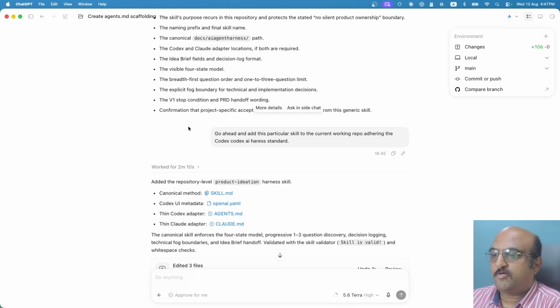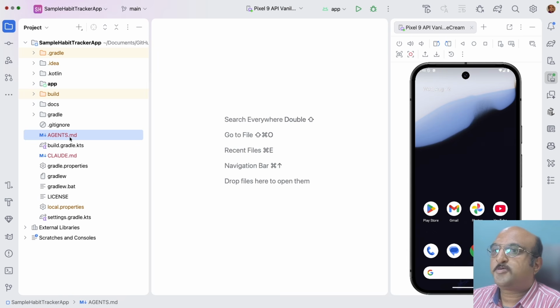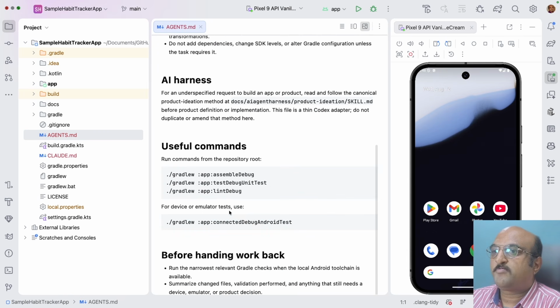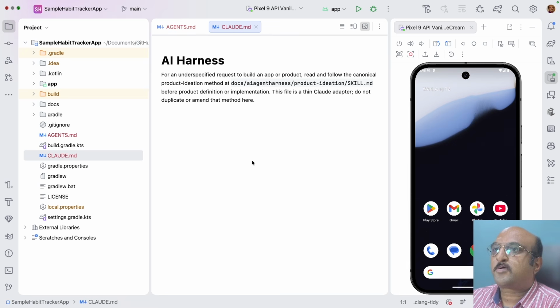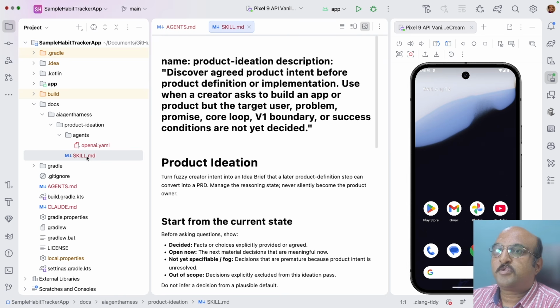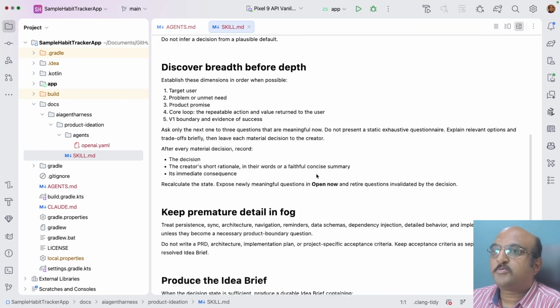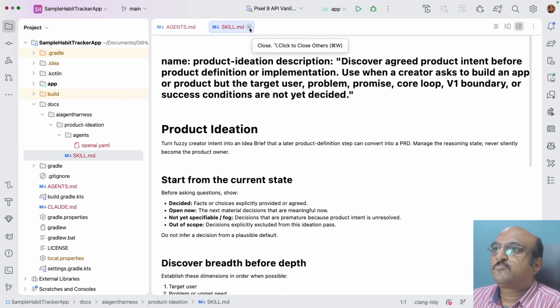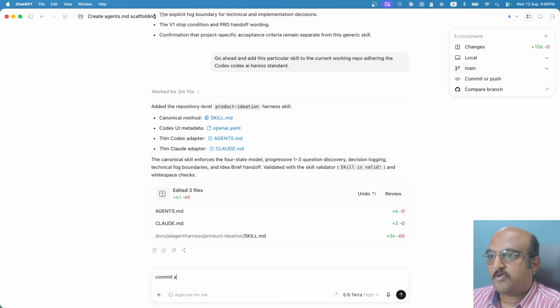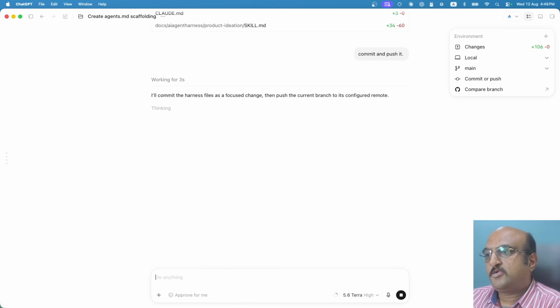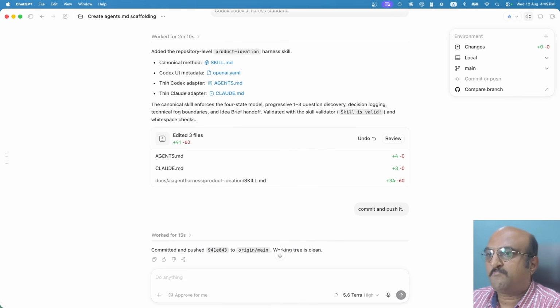So if you now go to the code here, the agents.md file was the old md file that got created, and claude.md is similar to the agents.md file but needed for Claude. And then under docs there is a skill.md file, and this is the product ideation skill that has got created. So now that we have this, commit and push it, and as it commits and pushes it, I will ask it to create the same app that I want to build, which is a habit tracker app.